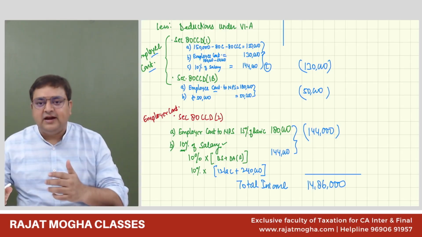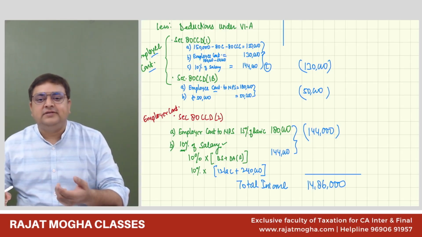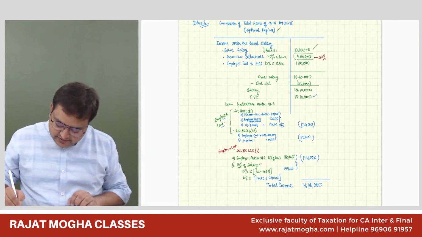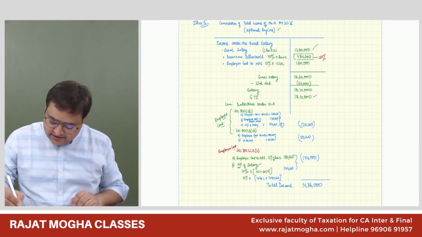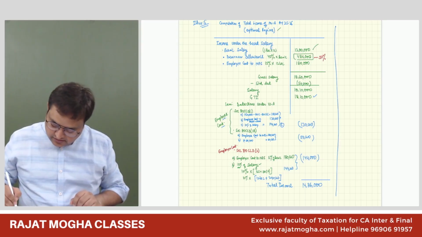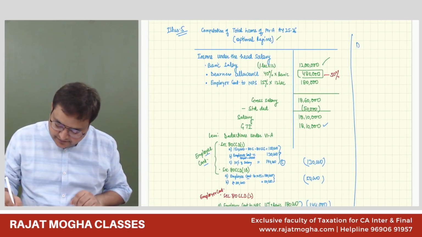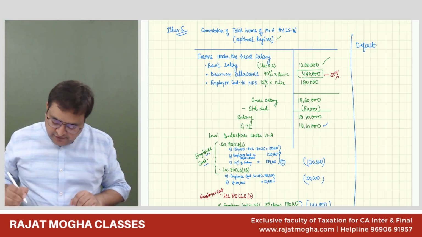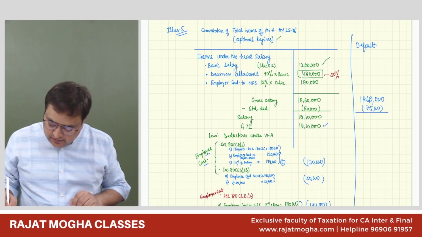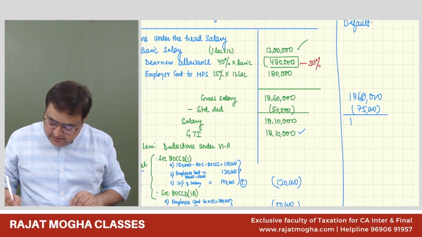Now they are asking us what would have been the change if the assessee is following the default regime. In case the assessee is following the default regime, what would be the change? Gross salary would have been 18,60,000 only, but the deduction would be 75,000 here. So my salary income would have been 17,95,000.